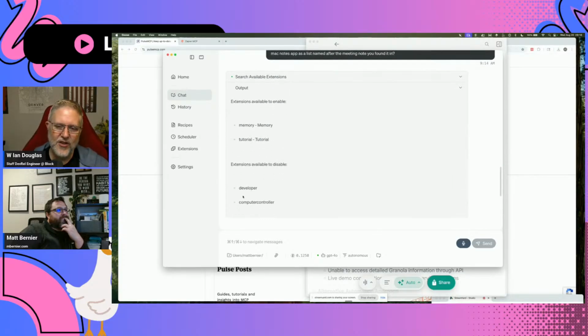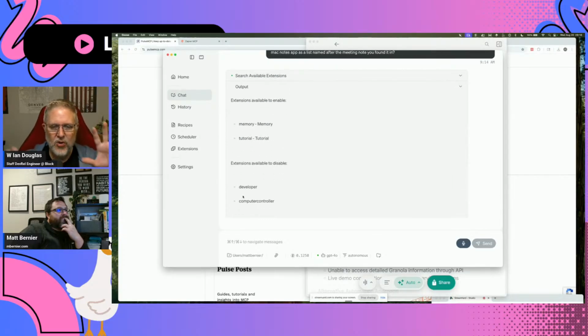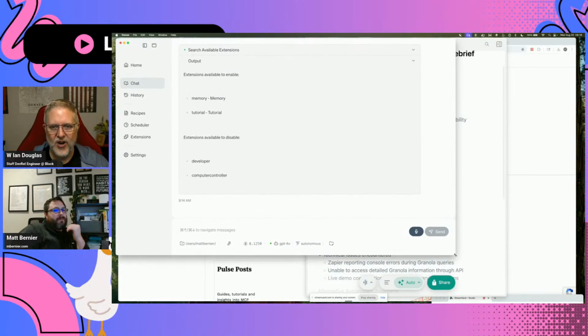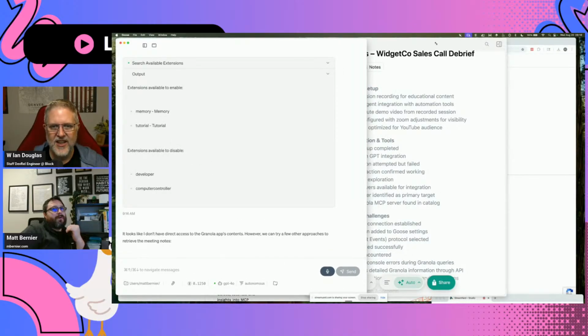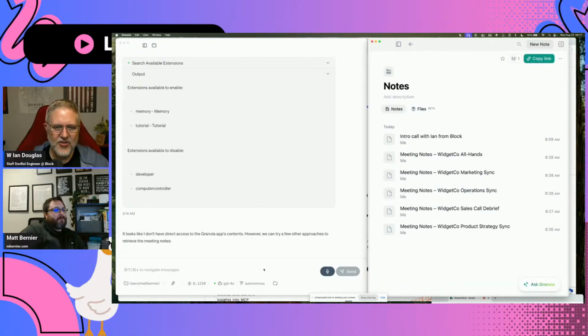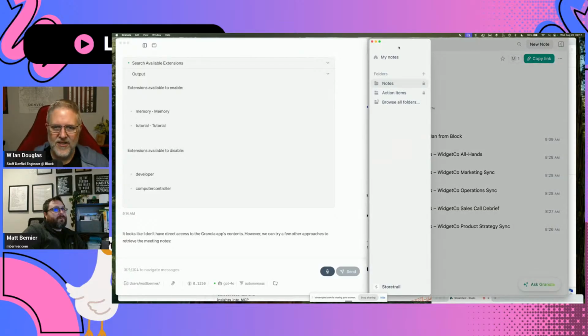I'm curious if you can tell it, let's pull Goose and Granola side by side a little bit. I'm curious how far we can push the computer controller here as far as what we can tell it to do. So in the prompt, let's go back to just the opening page on Granola here. Let's see if we can tell Goose, open my Granola app and click on the meeting about meeting Ian from Block. Or click on my notes and pull up the notes from my meeting with Ian from Block.